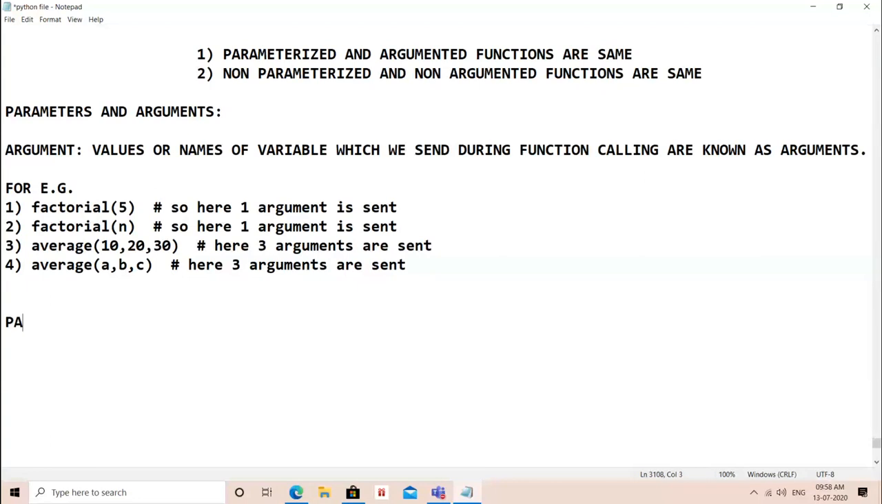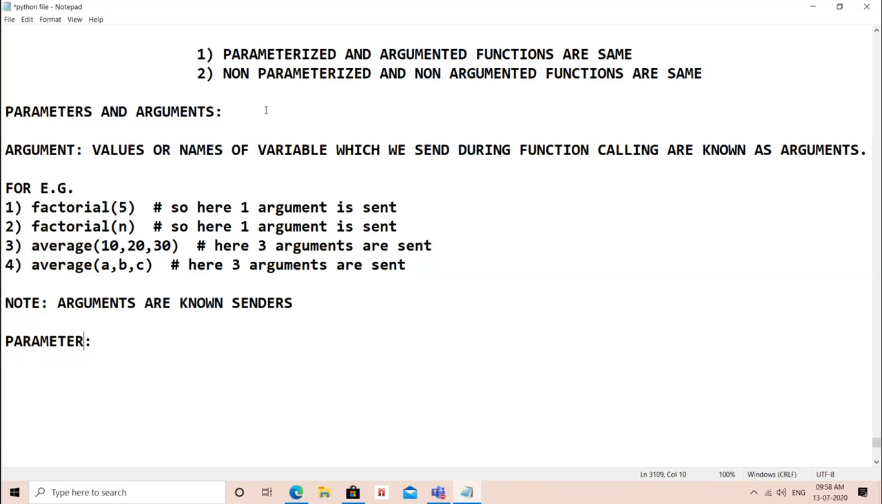And what is this parameter? Always remember, arguments are known as senders. Arguments are senders. Arguments are known as senders. जो sender है, कॉल करूंगा तभी सेंड करूंगा फंक्शन को मैं. सेंडर्स, भेजना. ठीक है. पैरामीटर्स क्या होंगे?